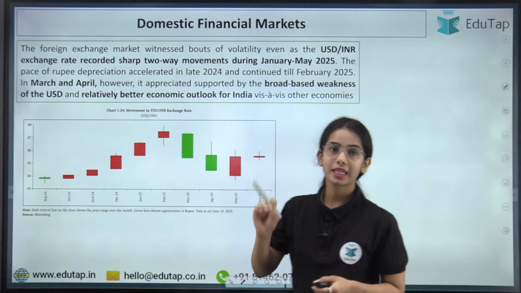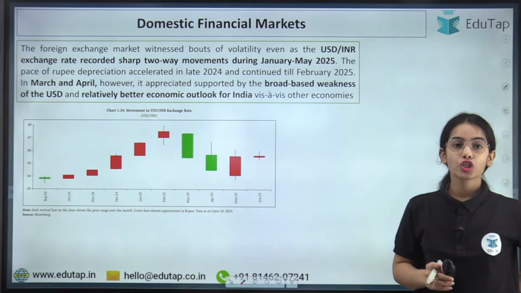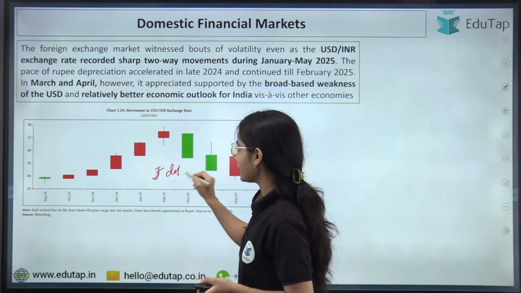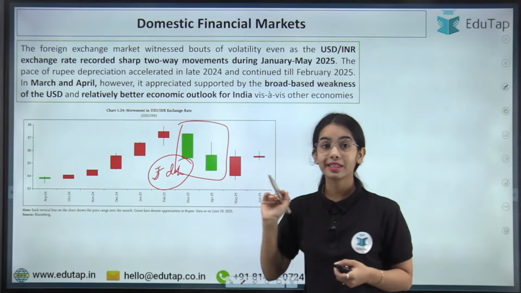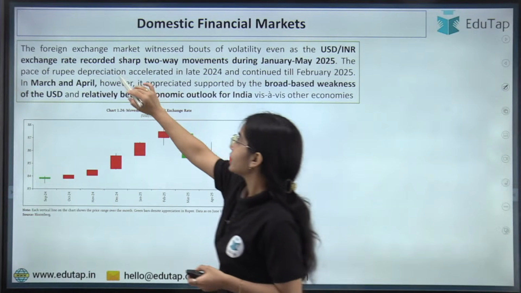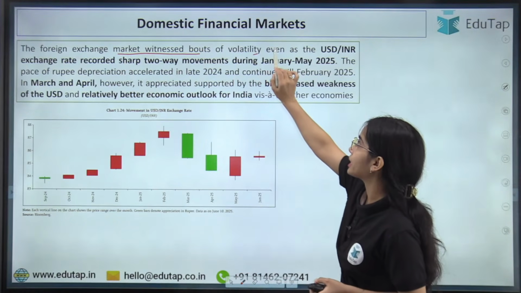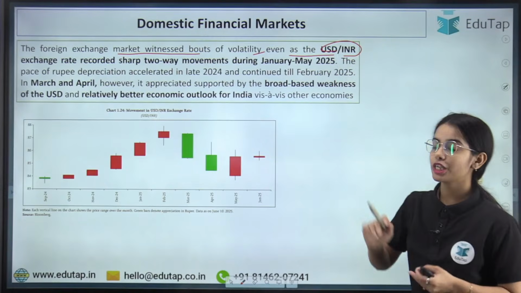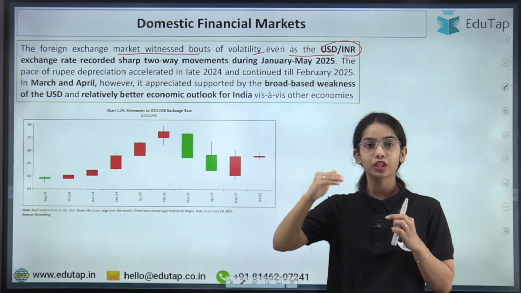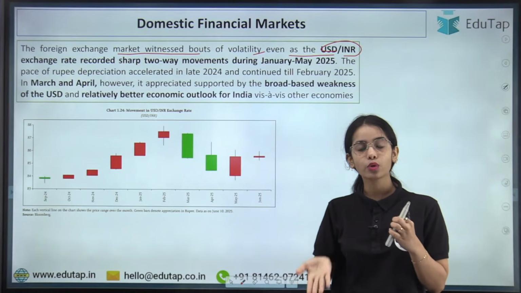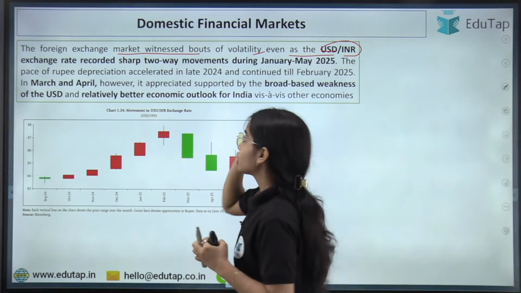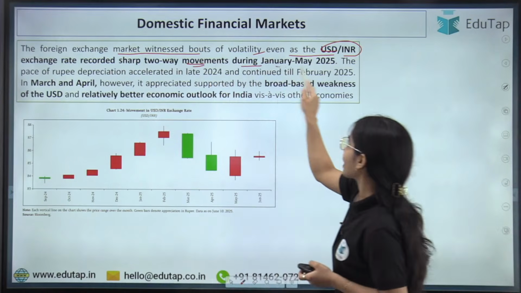Now coming to the next point, that is in regards to the domestic financial market. So you must have heard that the rupee is depreciating, right? But there is a period in which the rupee started appreciating also. So let's discuss this. Okay, so the foreign exchange market witnessed bouts of volatility even as the USD-INR exchange rate recorded sharp two-way movements. We have seen the rupee started depreciating against the dollar, then the rupee started to appreciate against the dollar, and again it started depreciating. So there was two-way movement during January to May 2025.